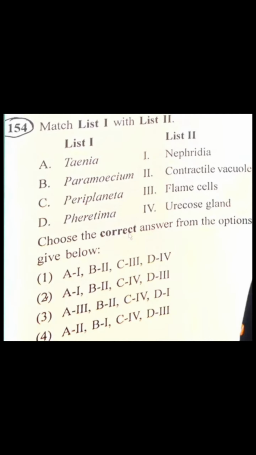Next, the column 1 and column 2. Tinea. Tinea is a flame cell. So A's correct option is third. And paramecium is contractile vacuoles. B is second.